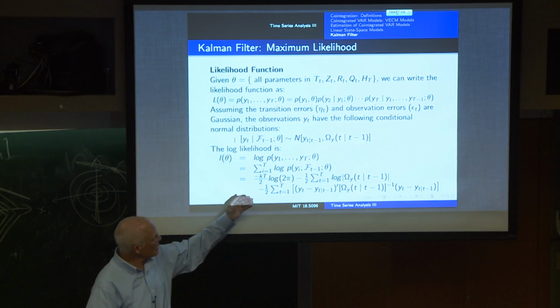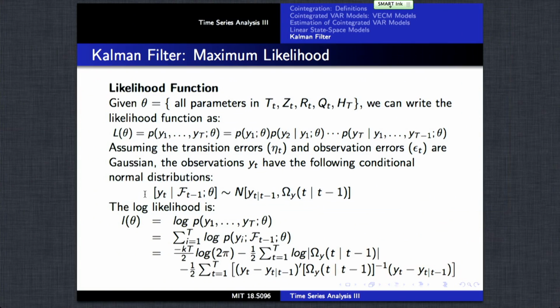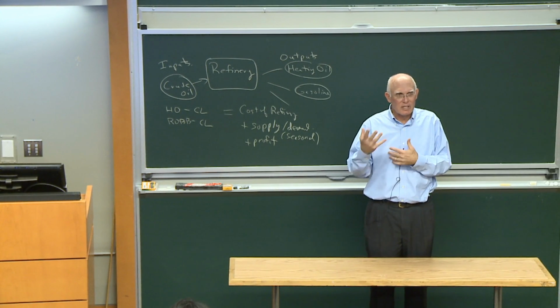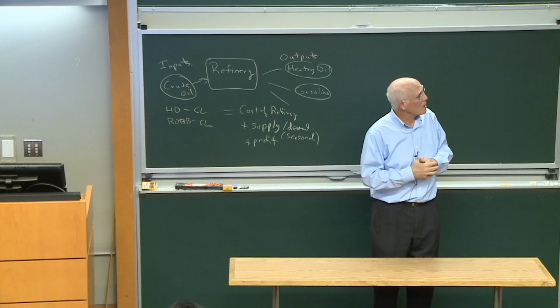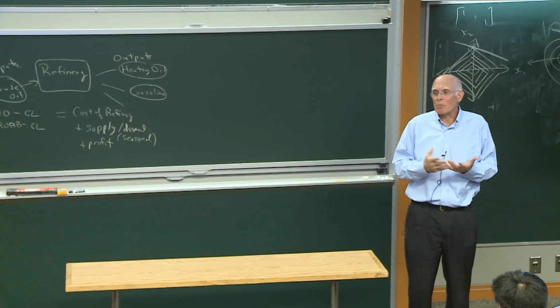And so the likelihood function is basically a function of all these terms that we were computing with the Kalman filter. And the Kalman filter provides all the terms necessary for this estimation. If the error terms are normally distributed, then the means and variances of these estimates are in fact characterizing the exact distributions of the process.